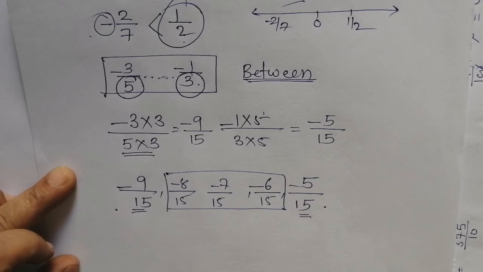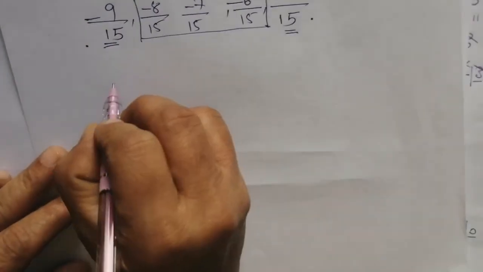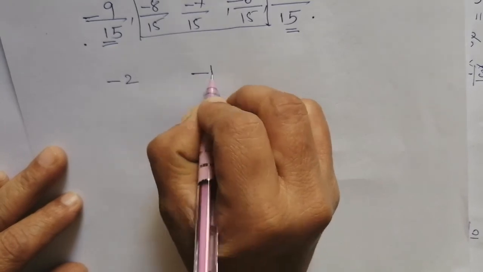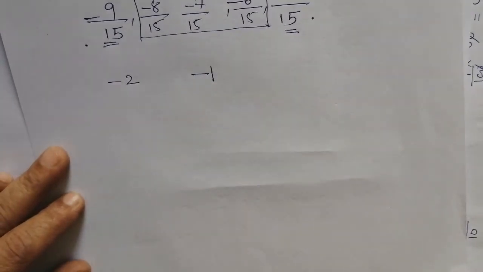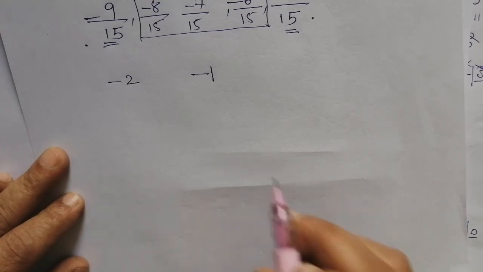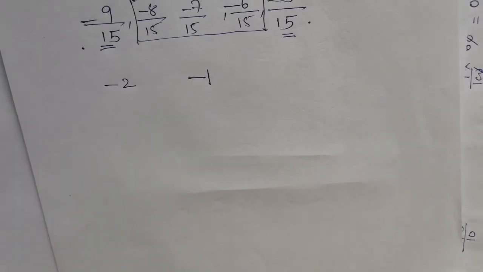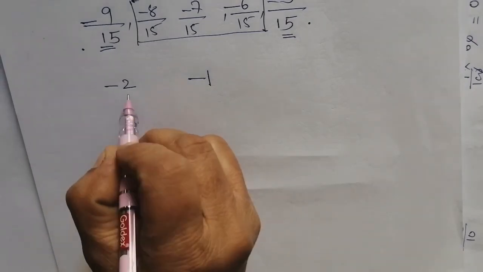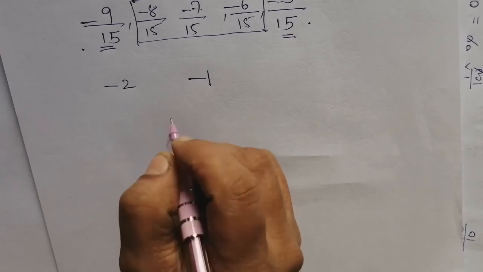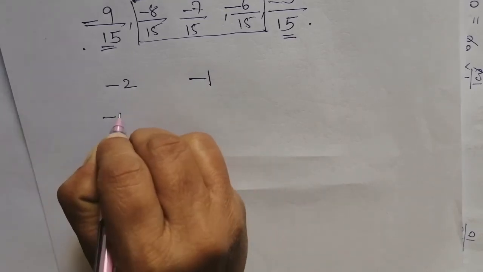Now suppose minus 2 and minus 1 are given, and you are asked to find three rational numbers between these two numbers. Here the denominator is the same, that is 1. If these two numbers are written in rational form, the denominator is 1.